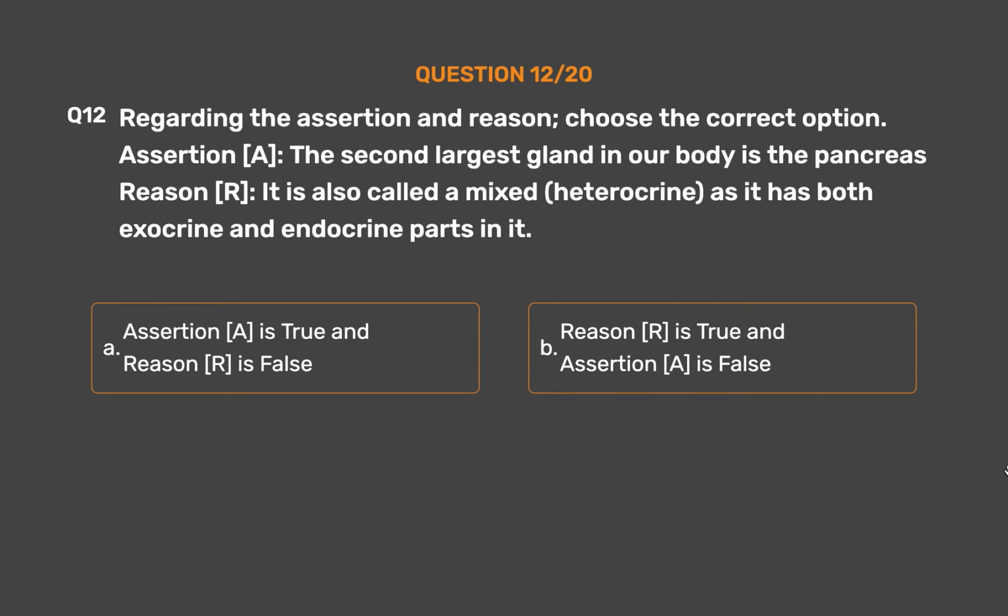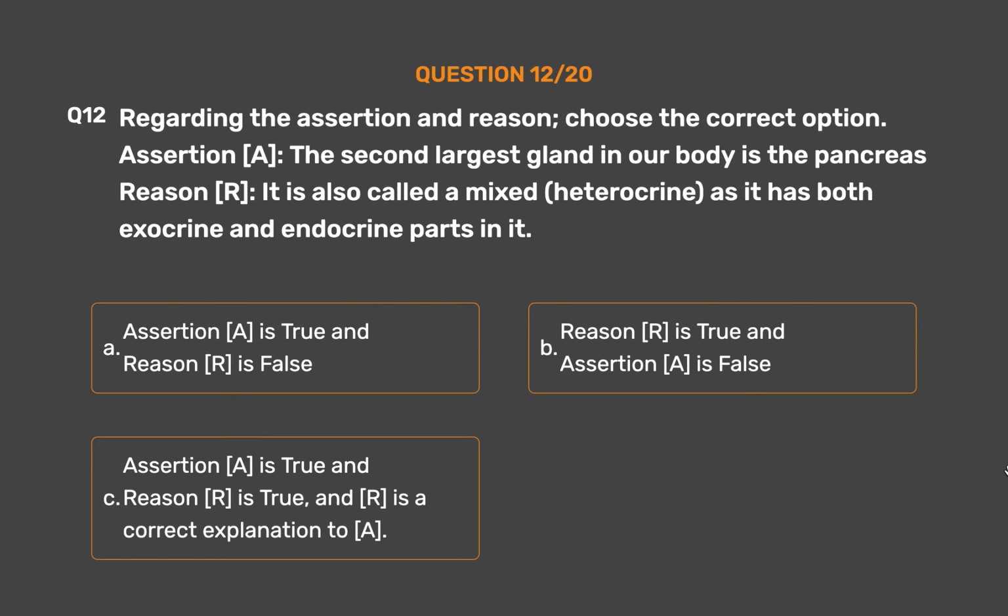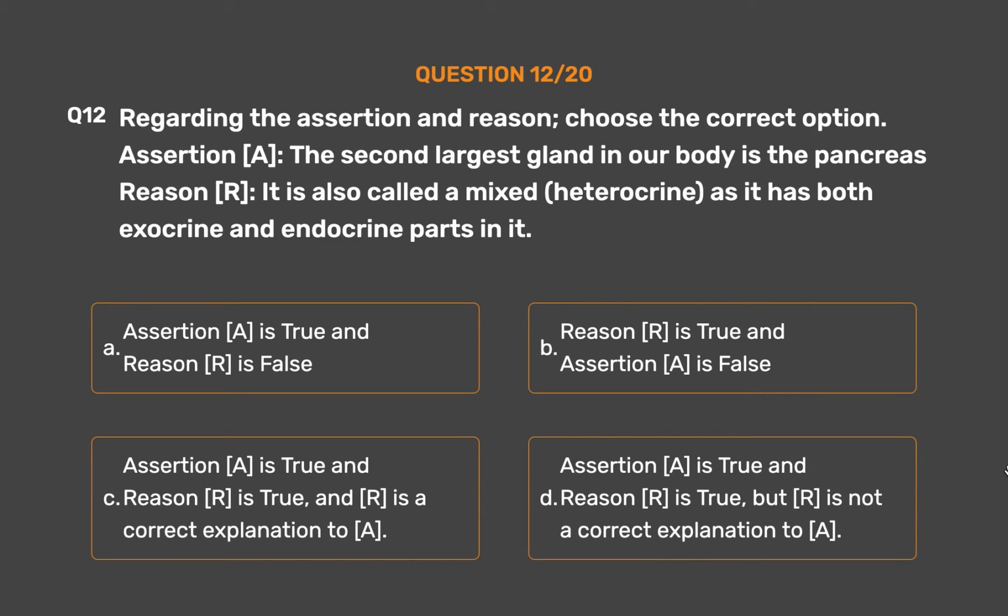Option B. Reason R is true and assertion A is false. Option C. Assertion A is true and reason R is true and R is a correct explanation to A. Option D. Assertion A is true and reason R is true, but R is not a correct explanation to A.